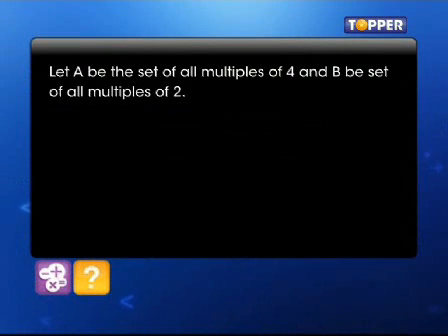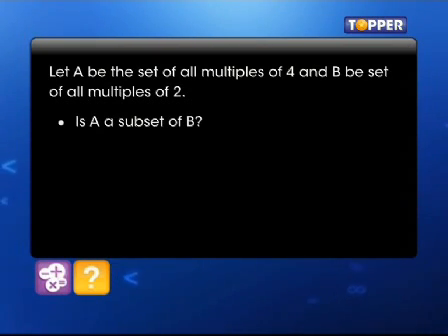Now that the basics are established, let's look at a little tougher example. Let A be the set of all multiples of 4 and B be all multiples of 2. Is A a subset of B and is B a subset of A? Well, we can't check for every element in these sets, can we? Because there are infinite number of multiples of a number.